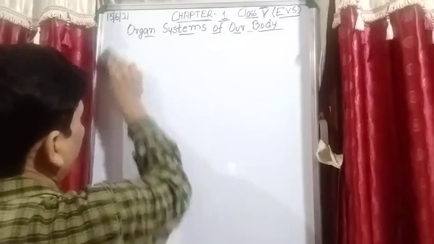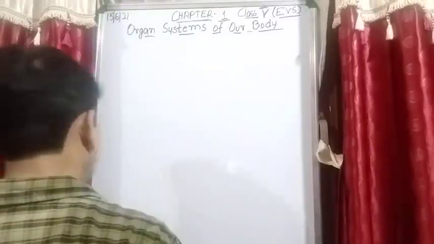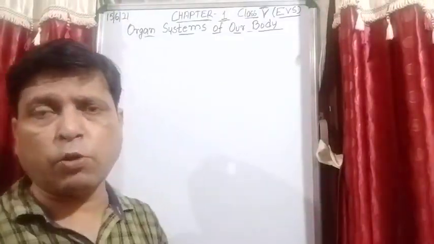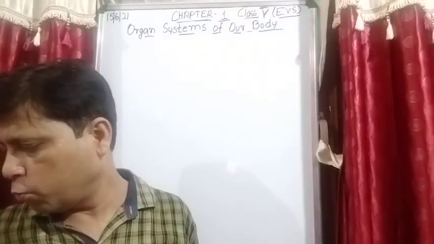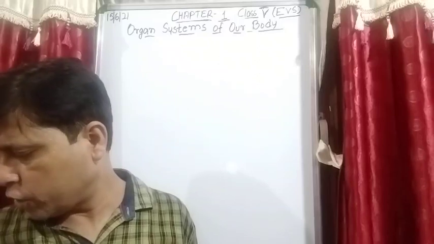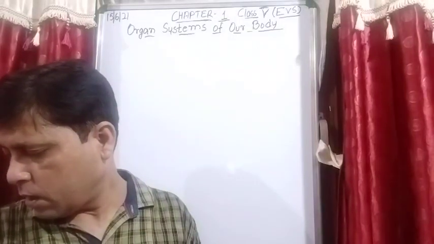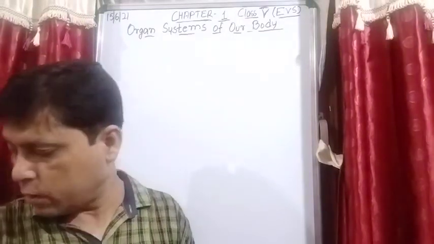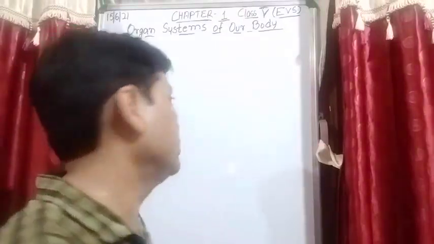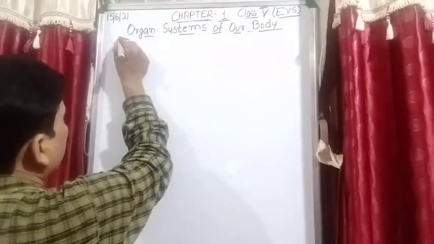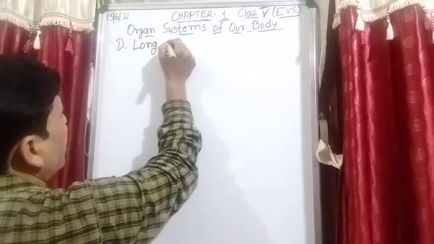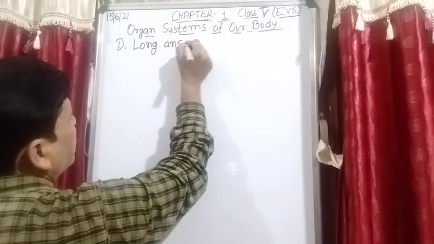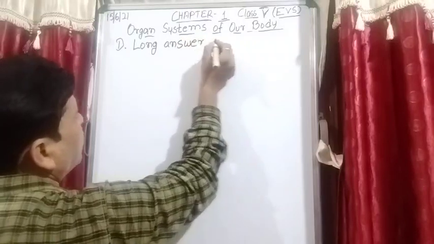Short question answers we have already completed in the classwork copy. So take out your classwork copy. Short question answers, that is 4 question answers, 1 2 3 4, we have already completed. Now we will start question number D, that is long answer questions.